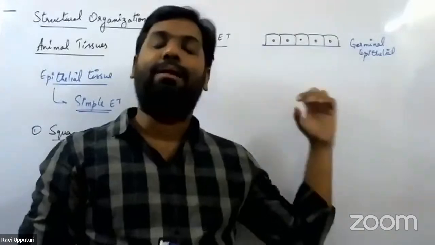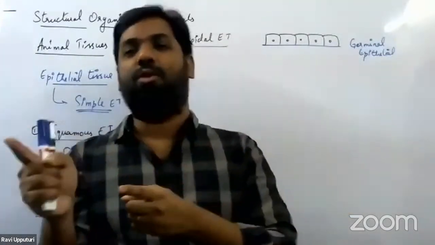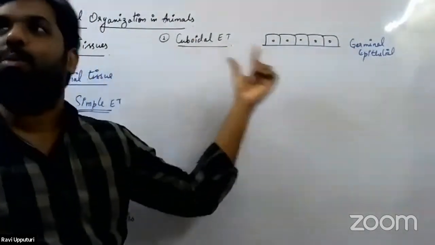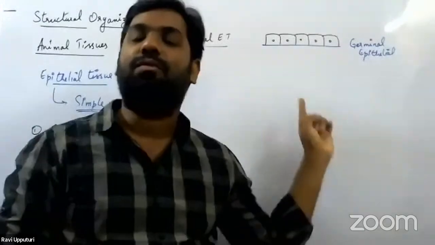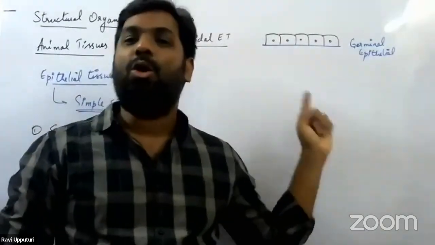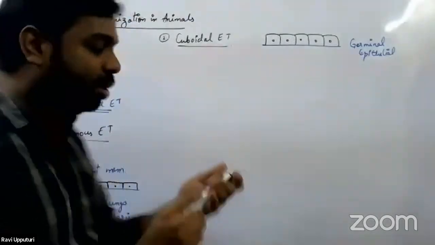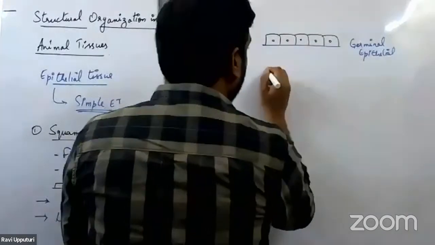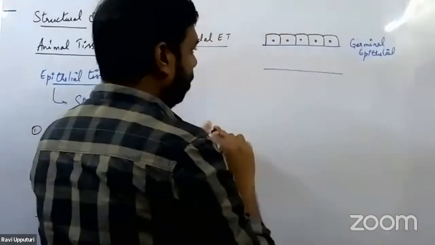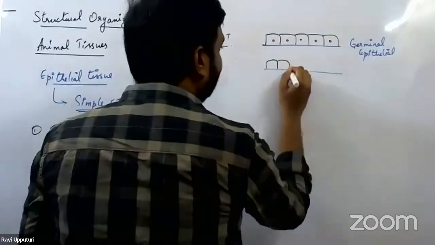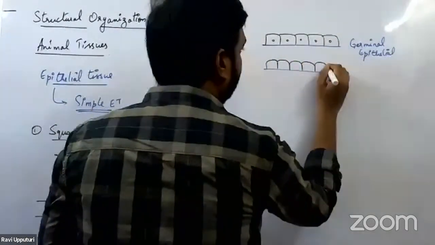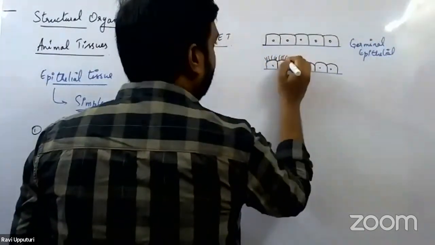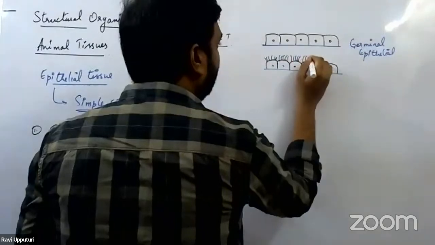Right? So all germinal epithelial cells present in the testis as well as the ovary are nothing but cuboidal epithelial cells. Now, the apical surface of the cuboidal epithelial cells would undergo one modification, where they would start having cilia at the top. So this is one modification of the cuboidal epithelial cells, where they would possess cilia at the apical surface, or the free surface.